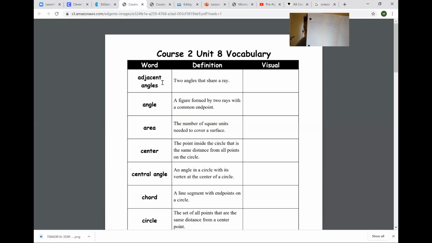So look, I wrote my definition: 2 angles that share a ray. And now I'm gonna draw that. I'm gonna give you this one because I know you don't know what that is. So before I draw it, I drew a line straight across. You see my line? I drew a line underneath straight across.